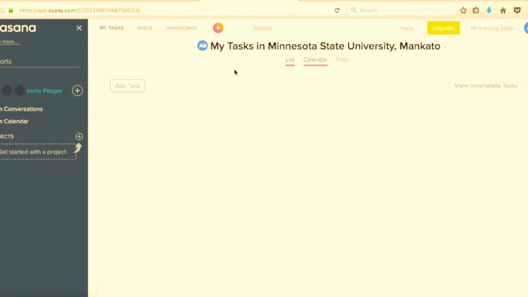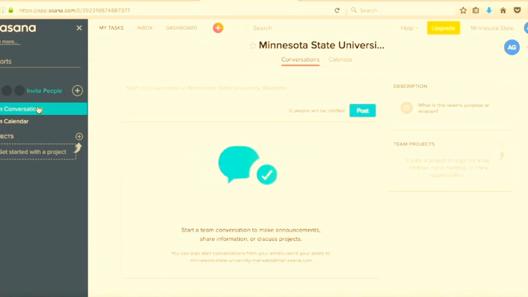As you can see here, we have team conversations, and conversations can be at different levels. We can have team conversations, project level conversations, or even task level conversations. So let's start off by clicking on team conversations.